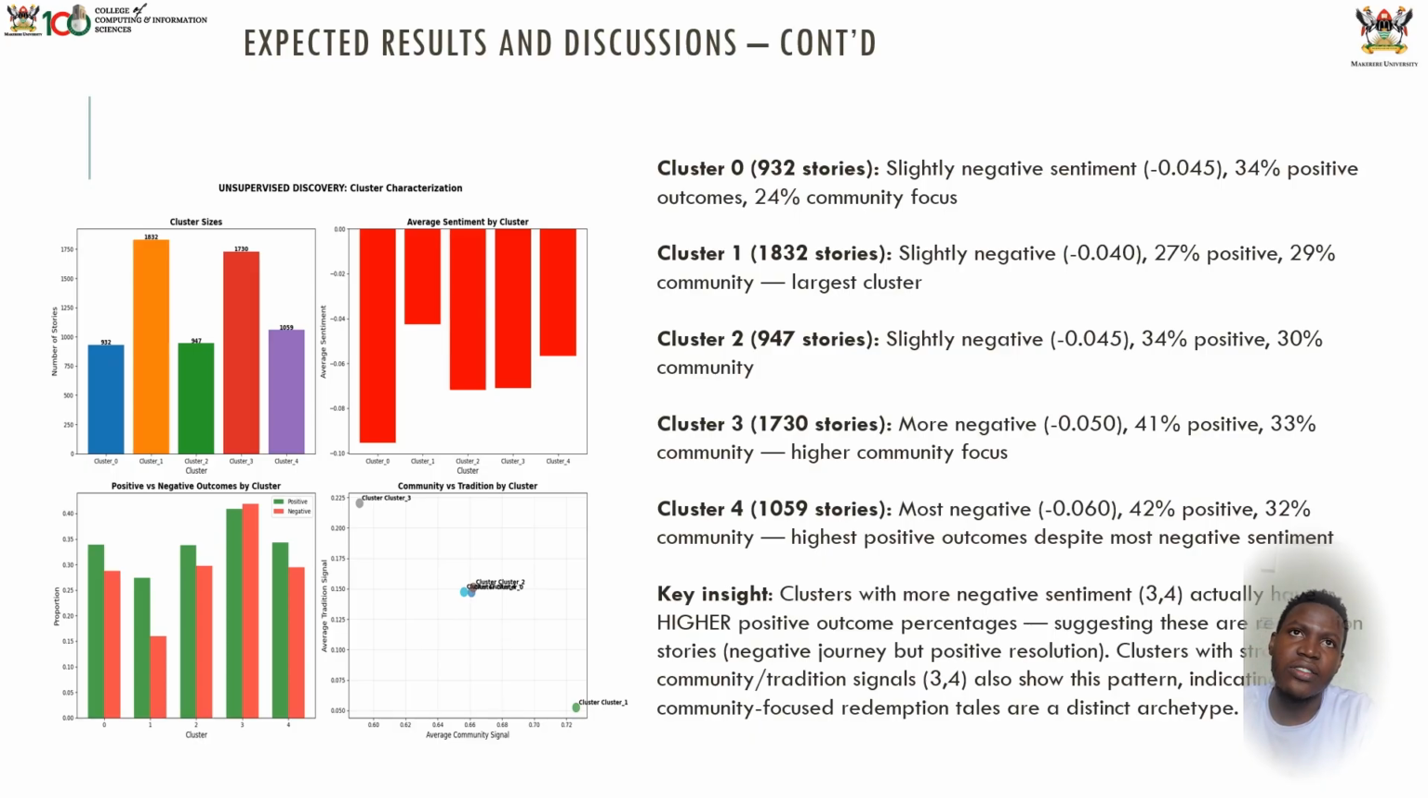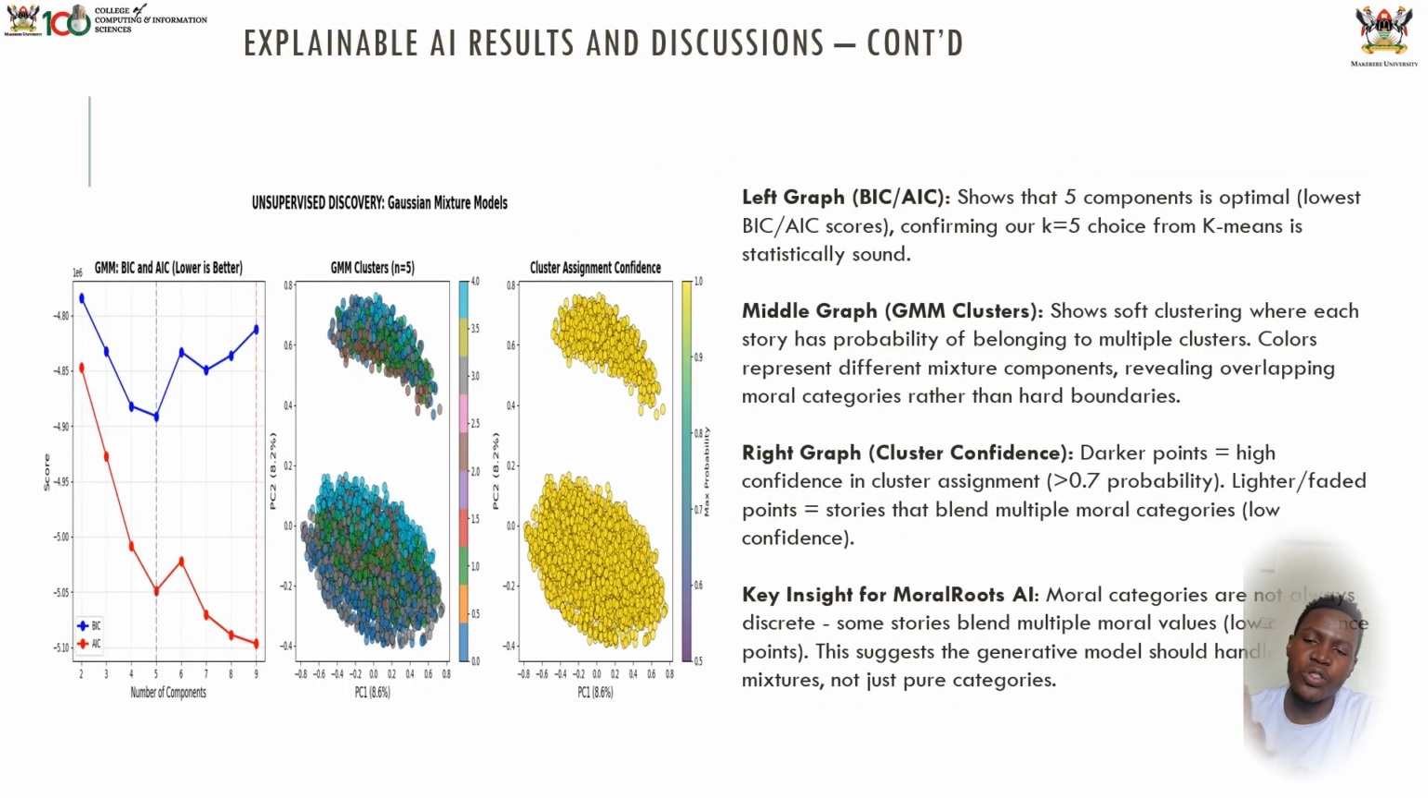What does this help us? It shows that in the communities where there are a lot of negative outcomes in the moral, when we put our stories through our generative AI, it will give us a positive outcome, suggesting these are redemption stories. So we shall have a negative journey to a positive resolution. So clusters with a stronger